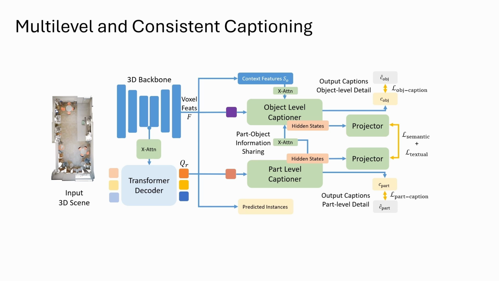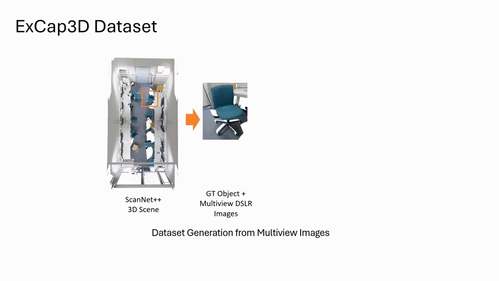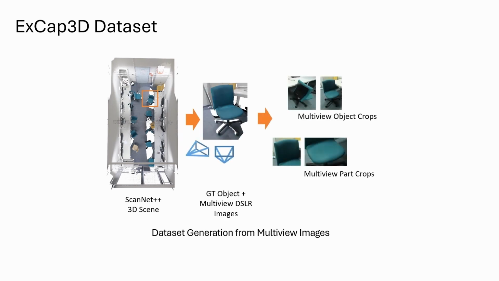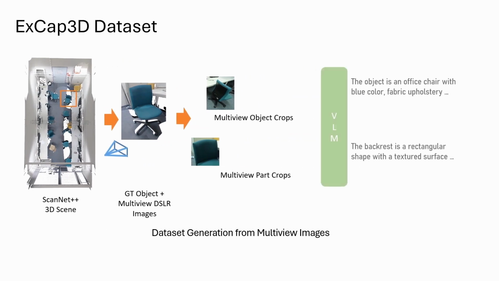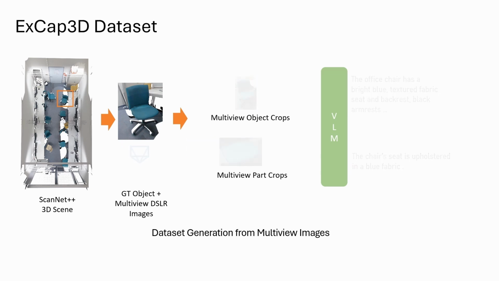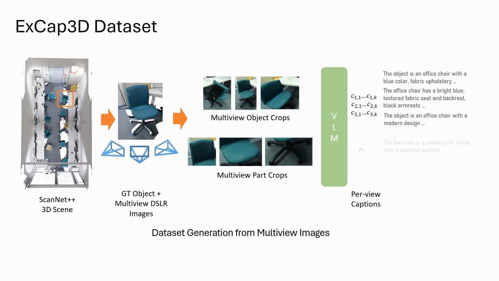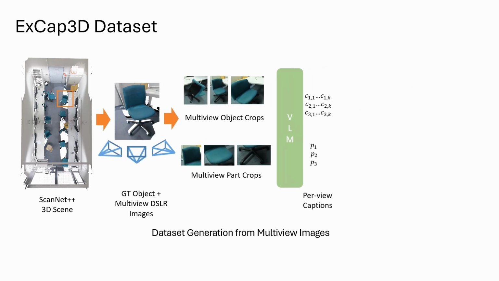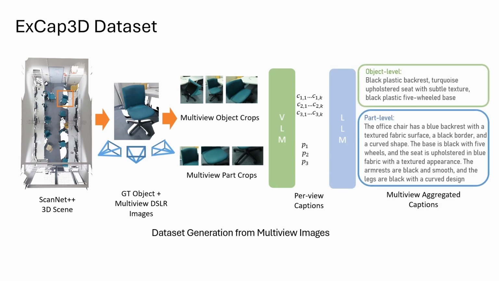To enable the task of multi-level captioning, we generated the ExCap3D Dataset. We use 3D scans from the ScanNet++ dataset along with their ground truth semantic annotations and multi-view DSLR images. We select multi-view crops of the objects in the scene and their parts. We then caption each crop using a vision language model to obtain per-view captions of the objects and their parts. We combine the captions from different views using a large language model to obtain the final captions at both object and part levels.